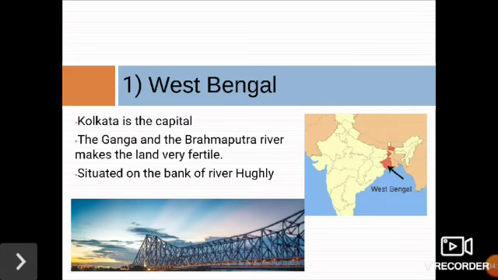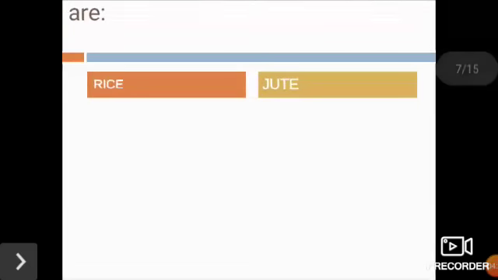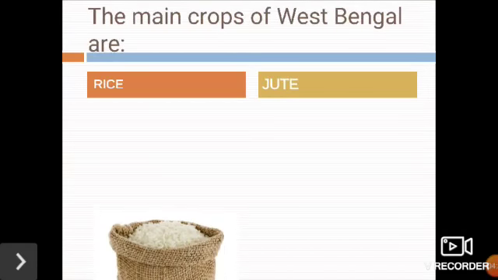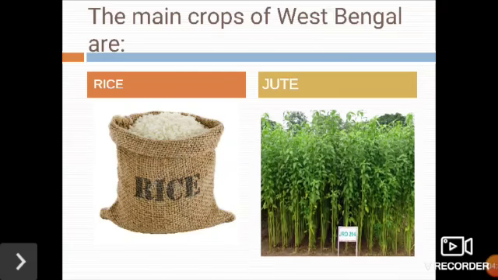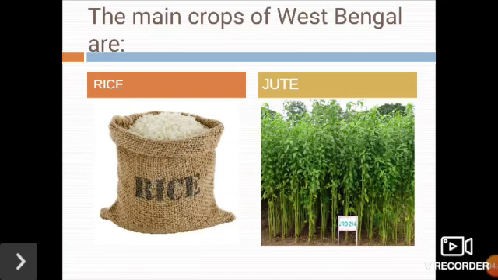Kolkata is the capital of West Bengal. The Ganga and the Brahmaputra rivers make the land in the state very fertile. So now you have understood why the land of West Bengal is so fertile, all because of the two rivers, the Ganga and the Brahmaputra. Kolkata is situated on the banks of the river Hooghly. The main crops of West Bengal are rice and jute. The jute plant helps us to make rope, bags and so on.